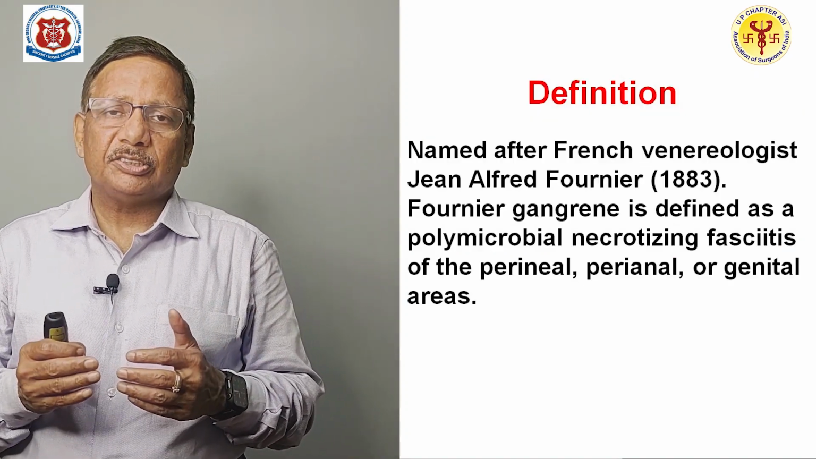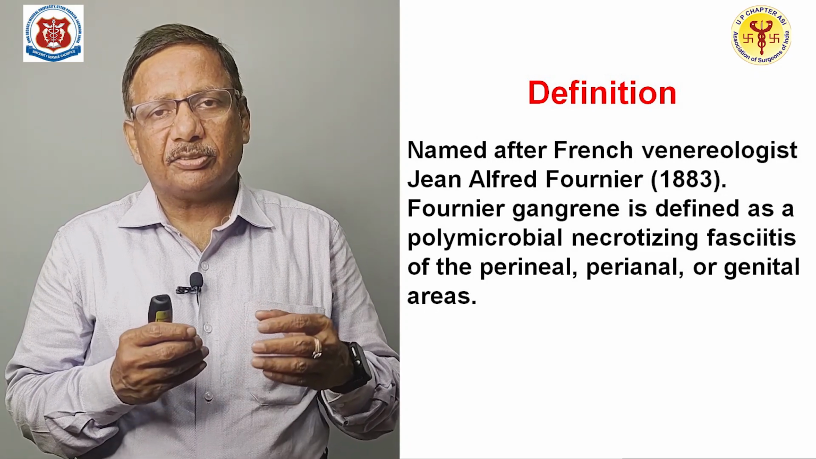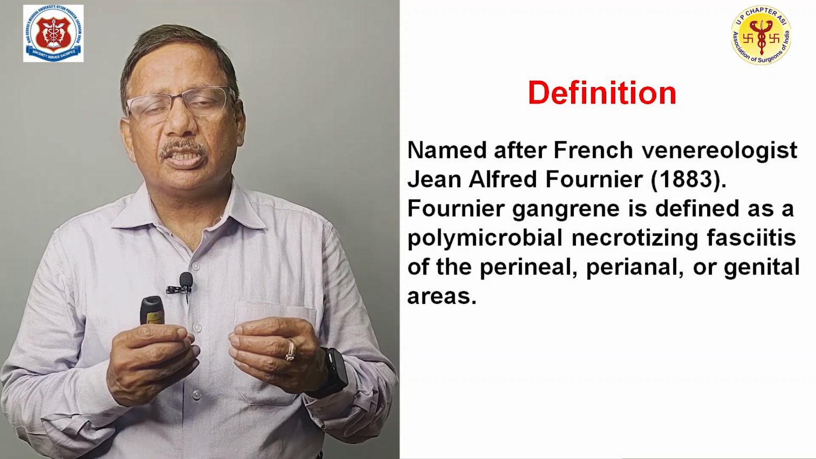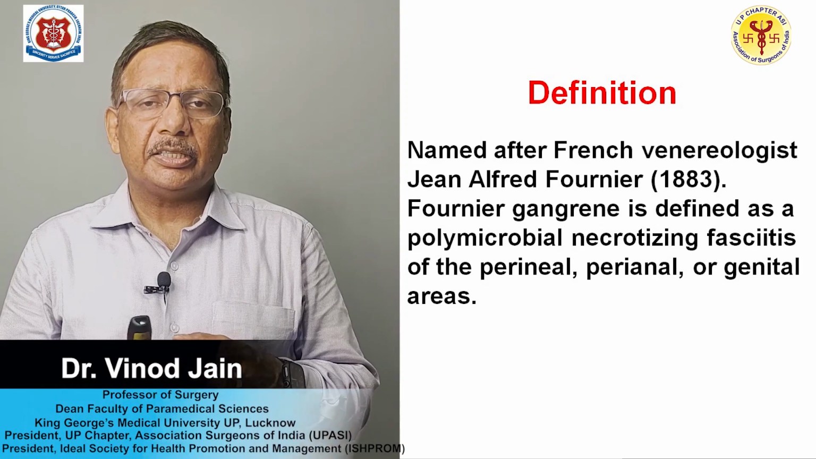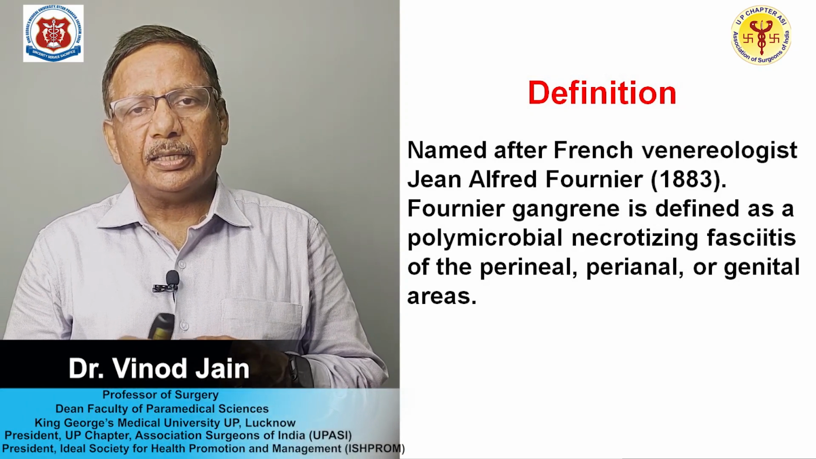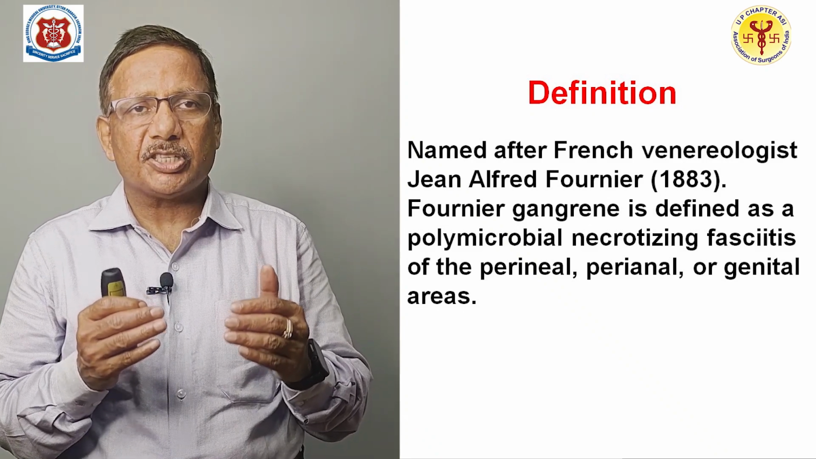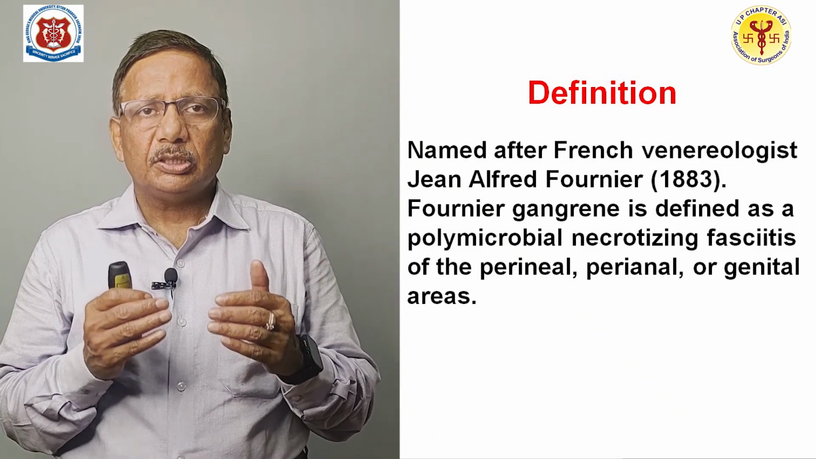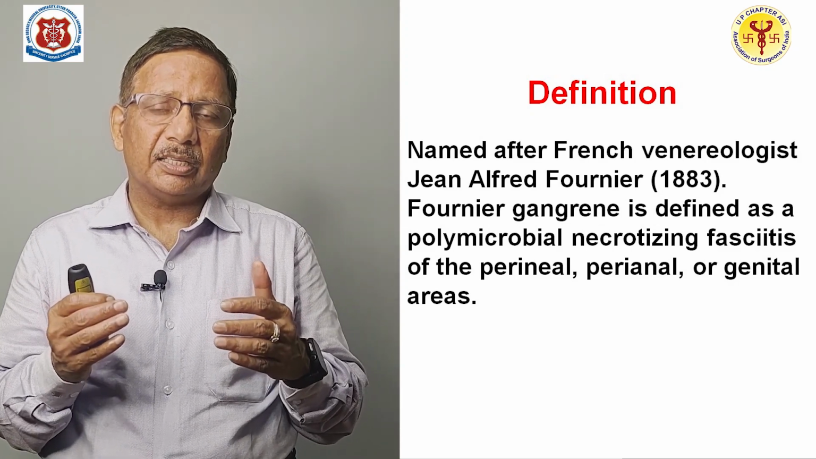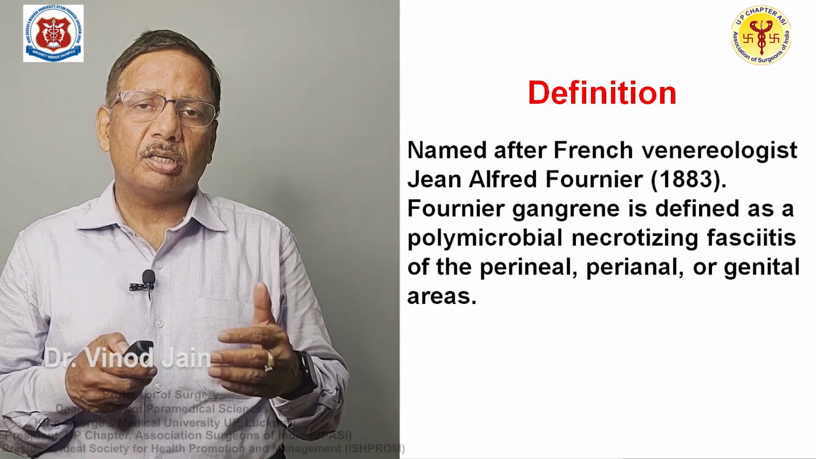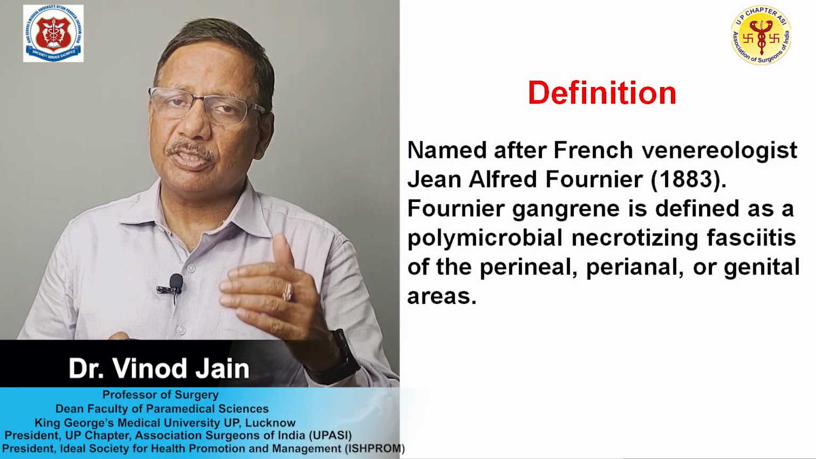So, as far as the definition is concerned, I told you previously also that it is named after a French venereologist, Jean Alfred Fournier, in 1883, and this is basically defined as polymicrobial necrotizing fasciitis of perineum, perianal or genital area, and this genital area can be of male or female. So, this is basically a necrotizing fasciitis.